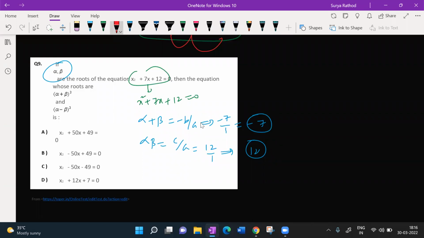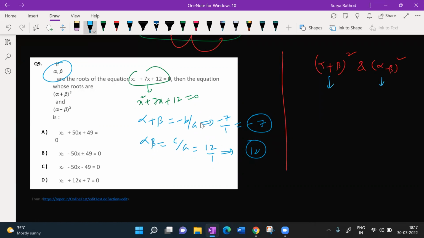Then the equation whose roots are this one and this one. He has given alpha plus beta whole square and alpha minus beta whole square. So I'll be solving this and I'll be solving this. So tell me now, what is the answer going to be?